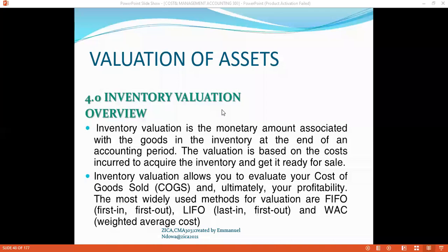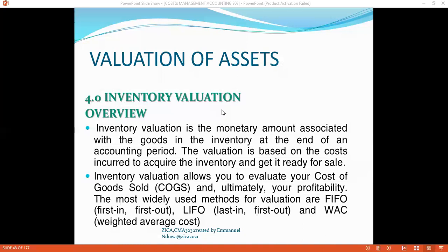So whichever method you choose to value your inventory, it has a bearing on the statement of financial position. It has a bearing on the income statement. On the income statement, if you choose, for instance, first in, first out, you might realize profits which are lower in comparison to last in, first out, because last in, first out might give you enhanced profits in comparison to first in, first out.